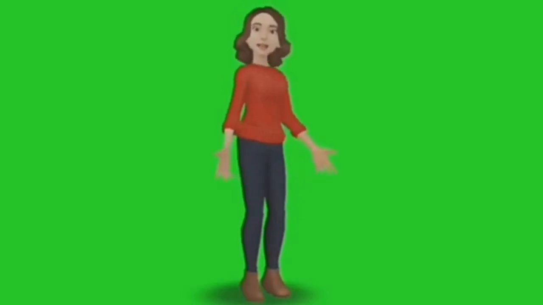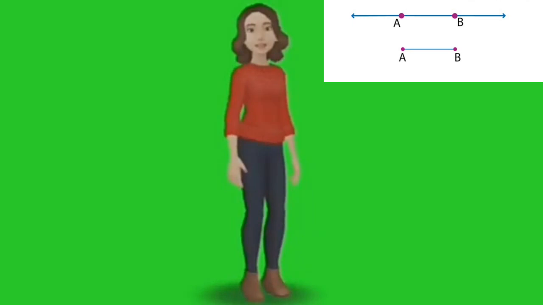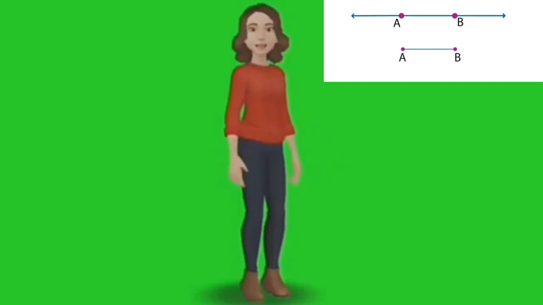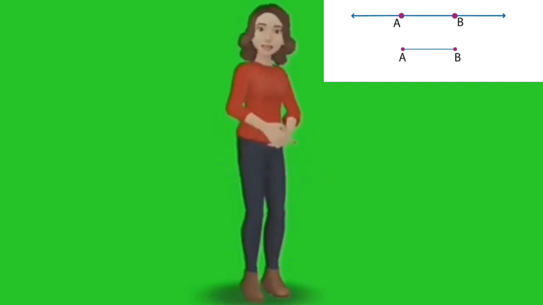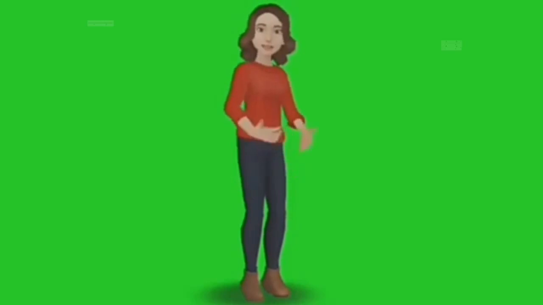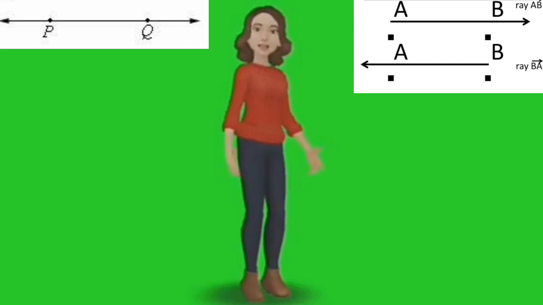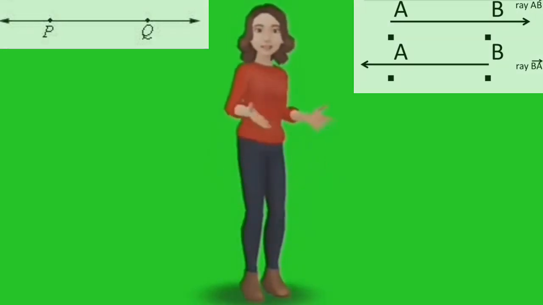Now let's go to line segment. A line segment is a part of a line which has 2 distinct endpoints. It starts at one point and ends at the other. You can see in this figure there are 2 dots, A and B. So the line segment starts from A and ends at B. That means it is finite. You can measure a line segment. But can you measure a line or a ray? No, you cannot measure because it keeps on extending infinitely, in both directions for a line and in one direction for a ray.